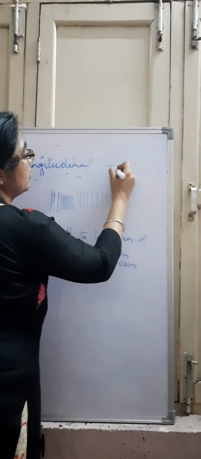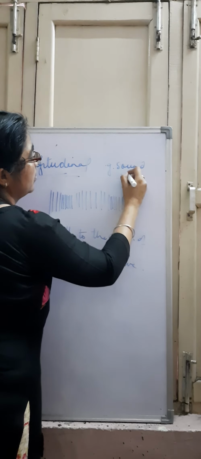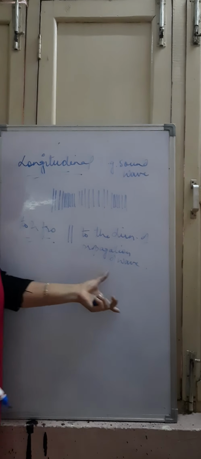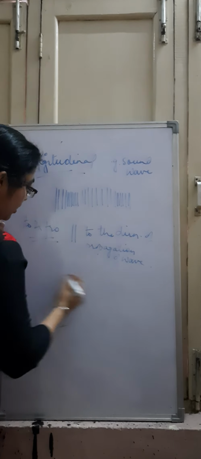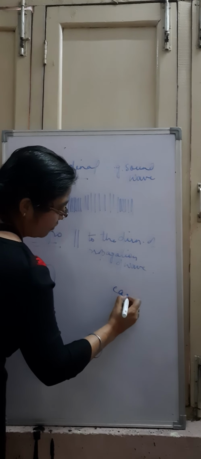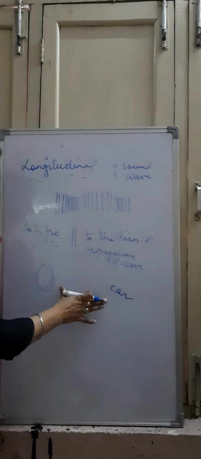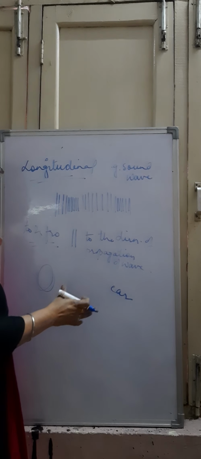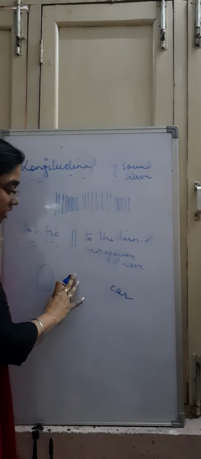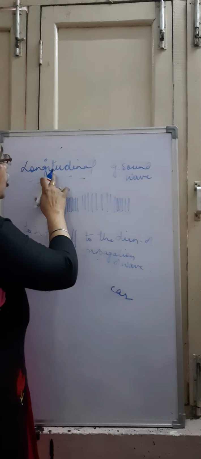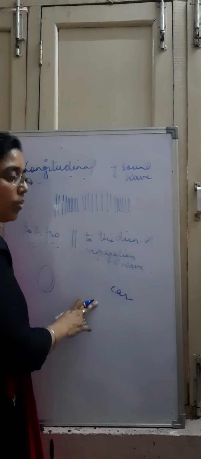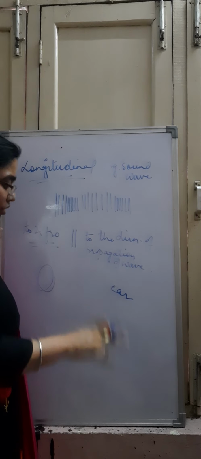Now in this case, the example is of sound wave. Suppose any drum is beating and we are able to hear the voice through our ear. The drum is there. Here we have got our ear. So the way it will be traveled, the energy is traveled through the material medium. If the vacuum is there, then we are not able to hear. Only material medium is required in case of longitudinal wave, and no material medium is required in case of transverse wave, as I have already told you.